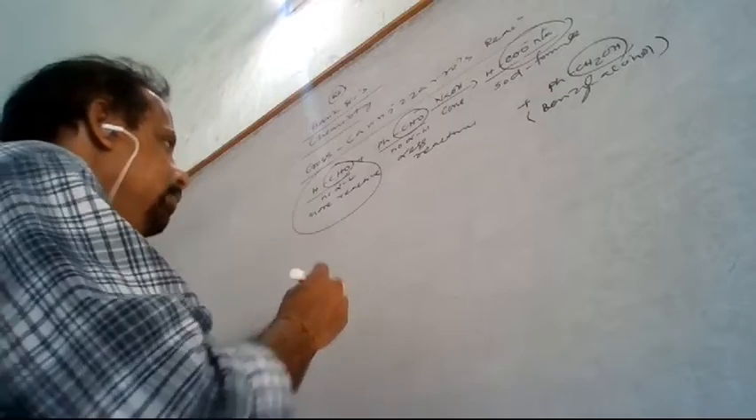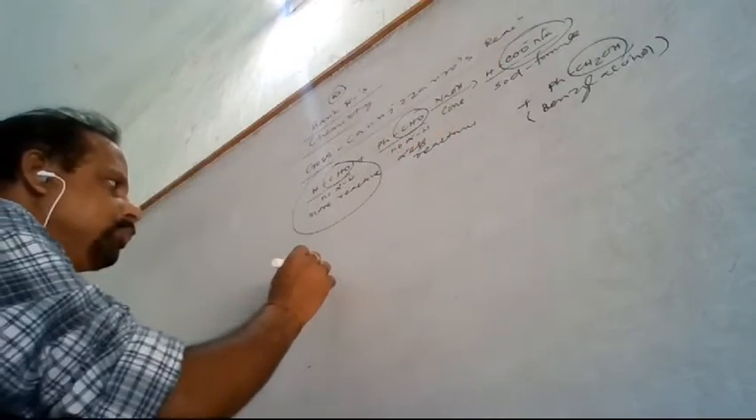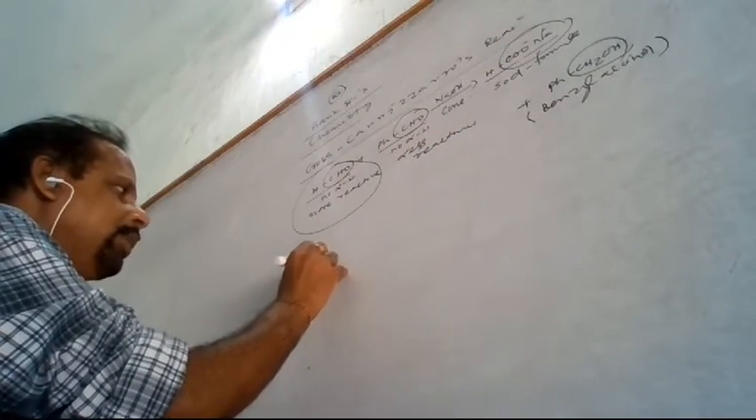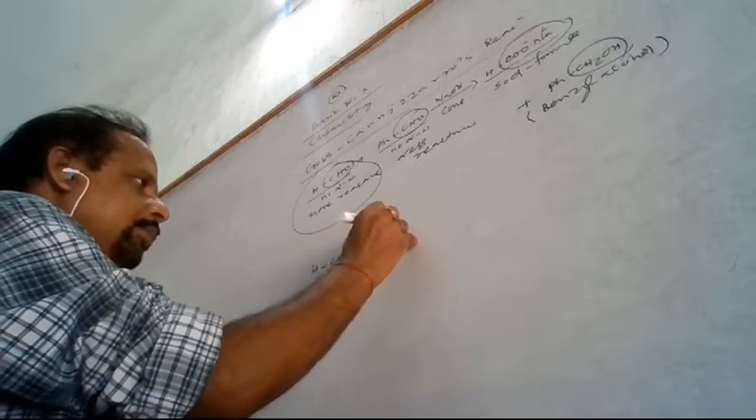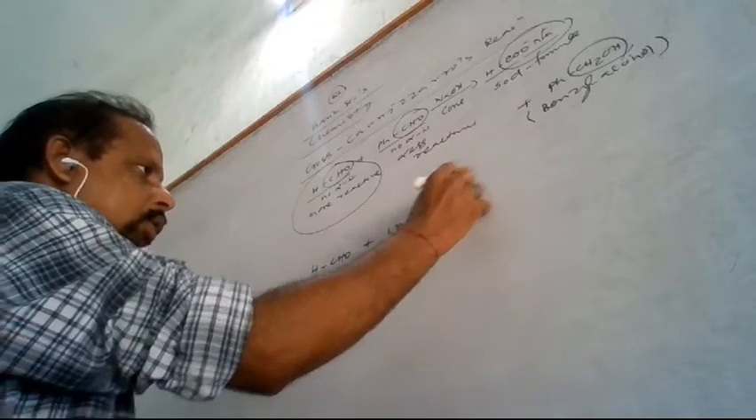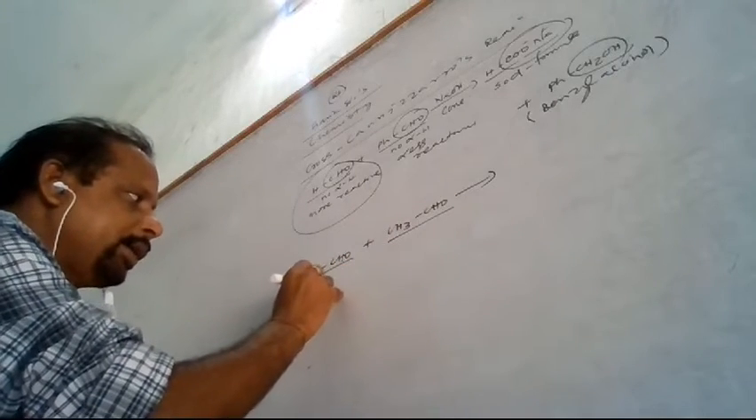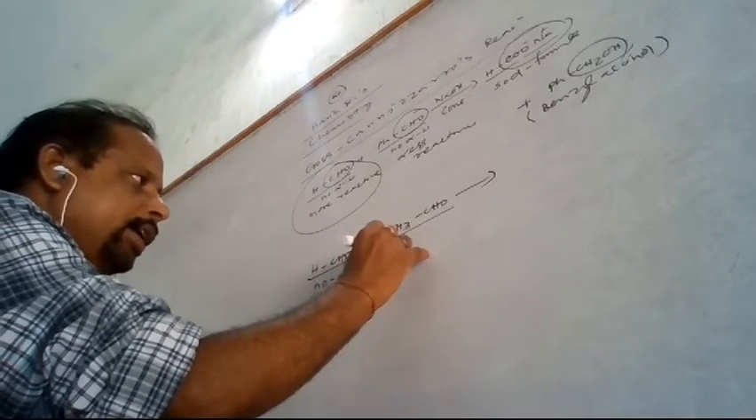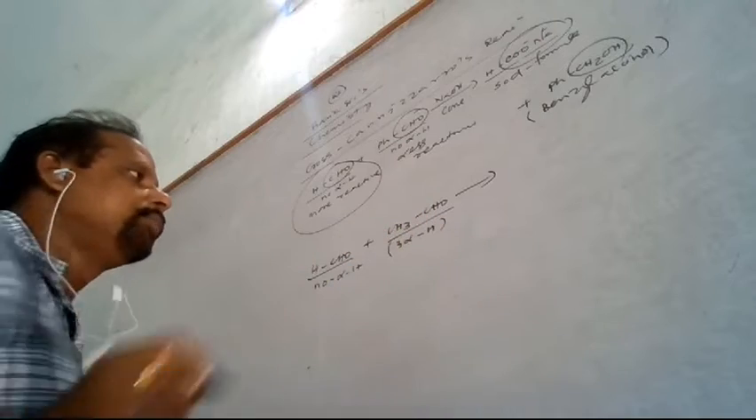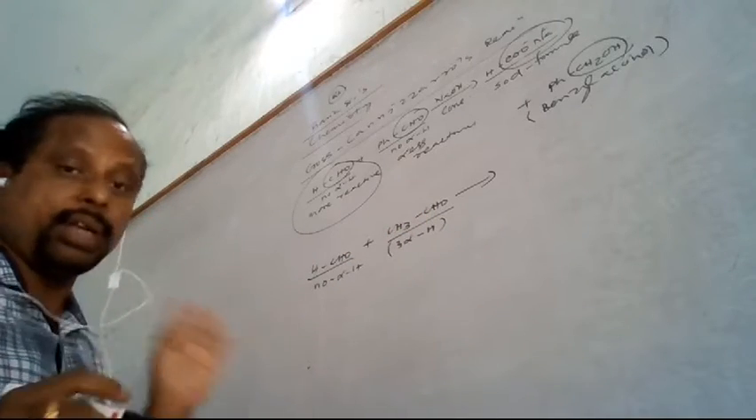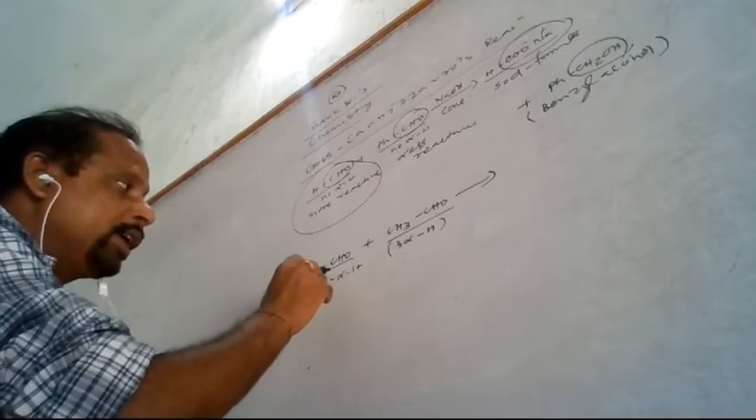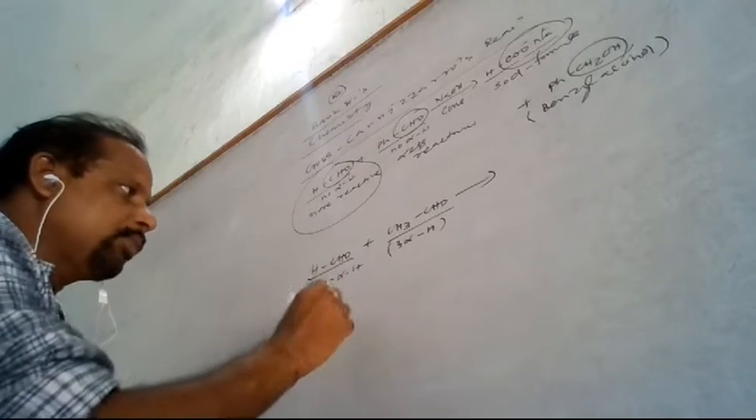Let us take an example: suppose one compound has alpha hydrogen atoms and the other has no alpha hydrogen. When formaldehyde, which has no alpha hydrogen, reacts with acetaldehyde, which has 3 alpha hydrogen atoms, what happens? How does the reaction take place? First of all it will be converted to